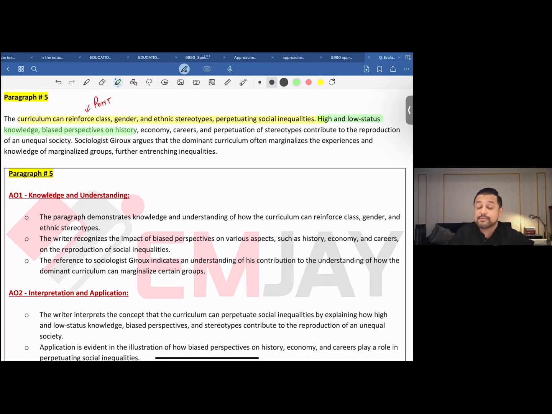For instance, some subjects are considered to be more important than the rest. For instance, mathematics. Biased perspectives on history, economy, careers, and perpetuation of stereotypes contribute to the reproduction of an unequal society. Sociologist Giroux argues that the dominant curriculum often marginalizes the experience and knowledge of marginalized groups, further entrenching inequalities.